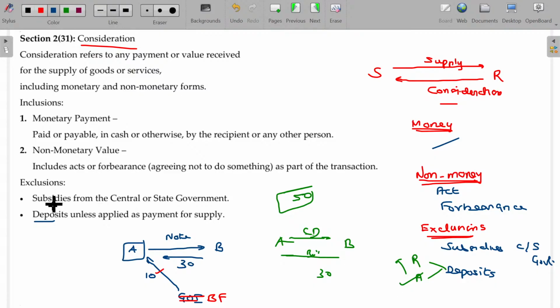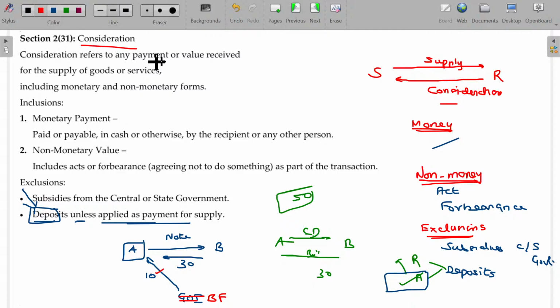Deposits are usually excluded unless applied as a payment for the supply. If it is part of the payment for the supply, then it is going to be adjusted as consideration. Clear? Let me explain here.